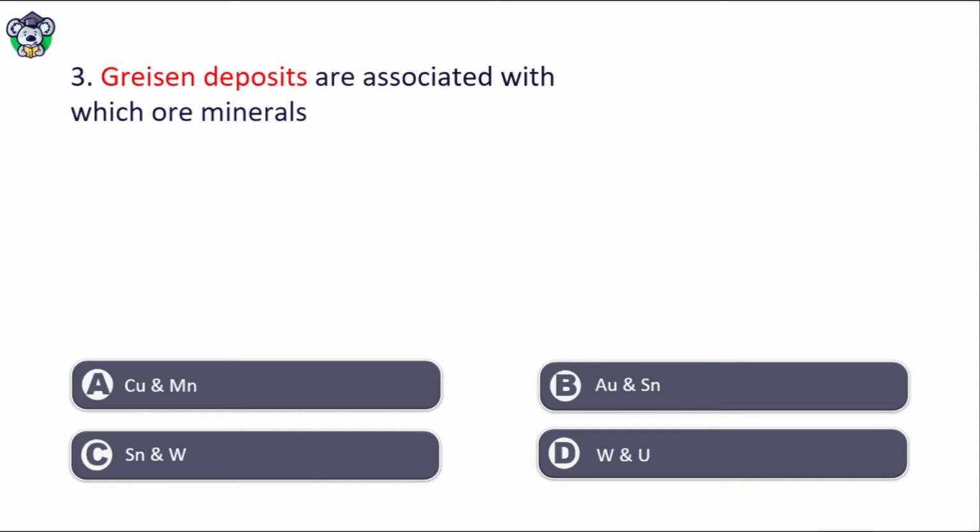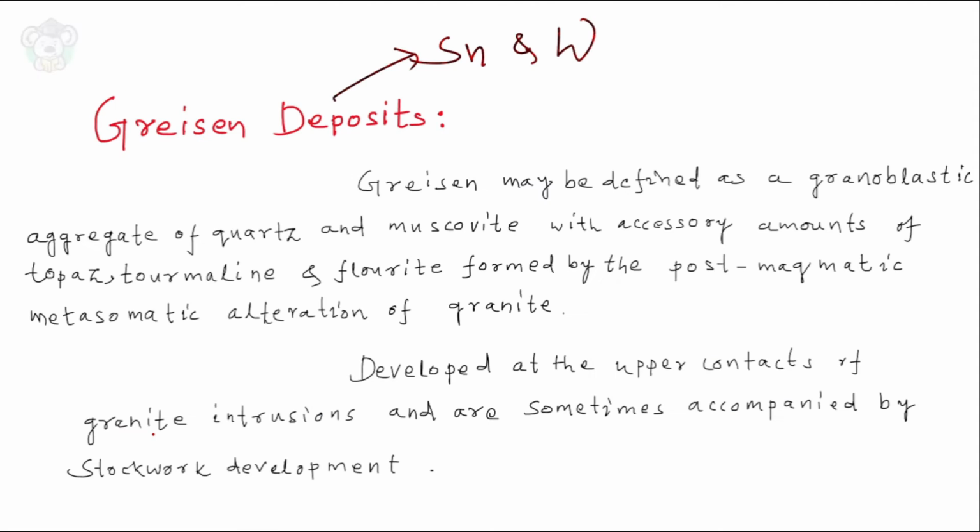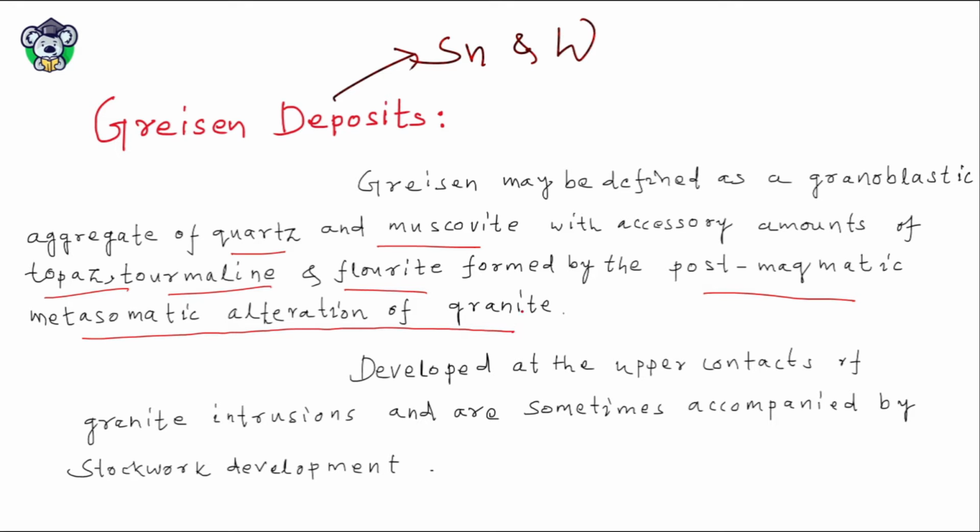Greisen deposits are associated with which minerals? Copper and manganese, gold and tin, tungsten and uranium. The right answer is option C, that is tin and tungsten. Greisen deposits may be defined as a granoblastic aggregate of quartz, muscovite, and amounts of topaz, tourmaline, and fluorite, which are formed during the post-magmatic metasomatic alteration of granite.